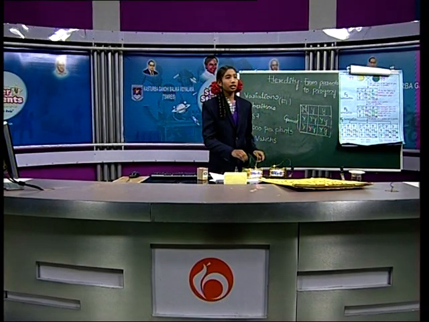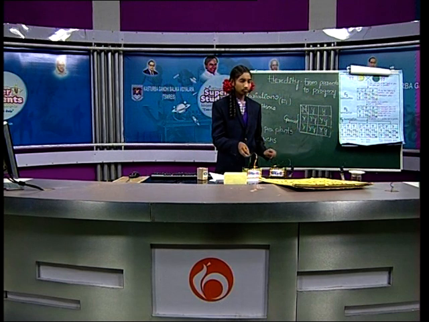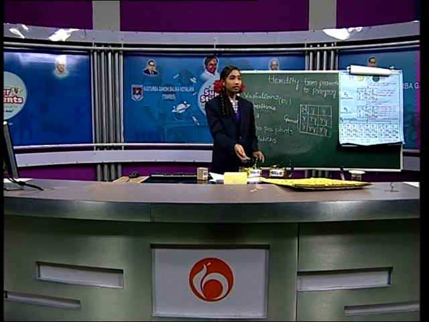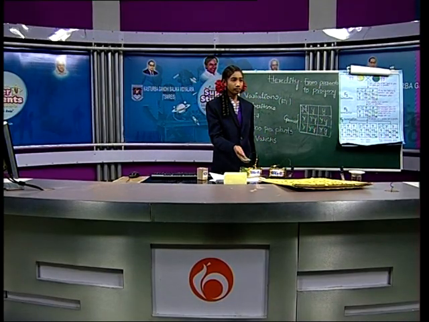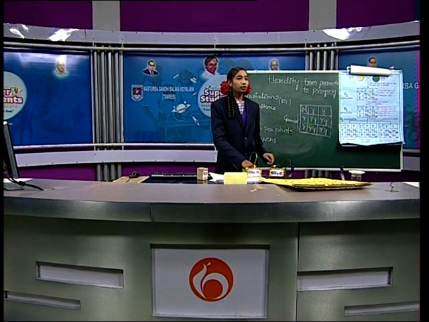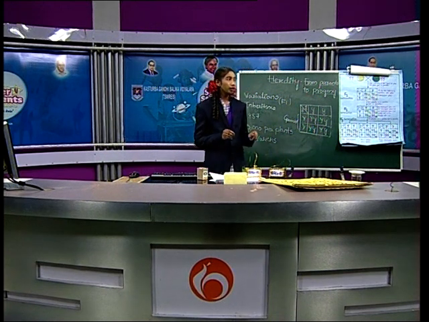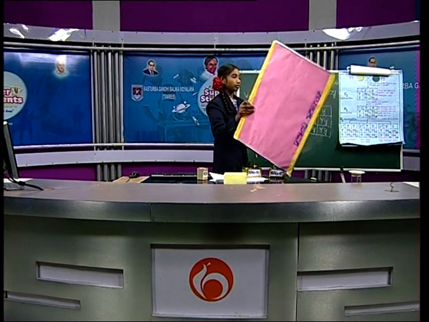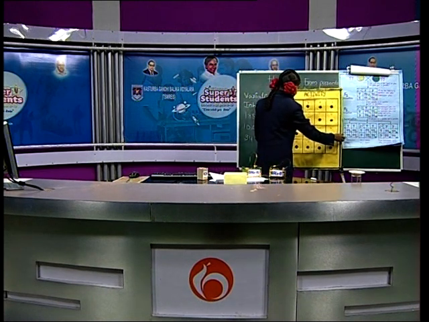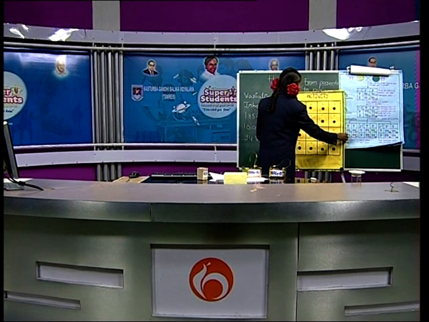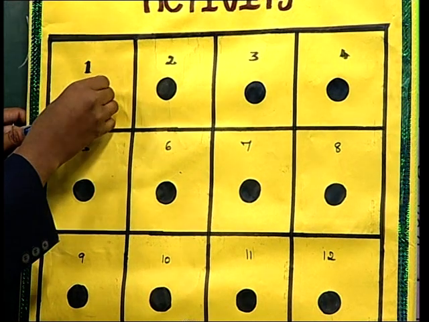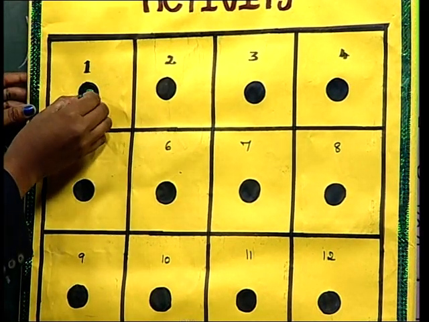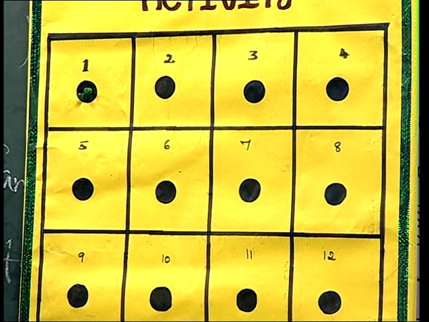We keep picking randomly, not selecting, like this. We take one from each box and arrange them in a chart. Friends, observe that I am not selecting, I am taking randomly.